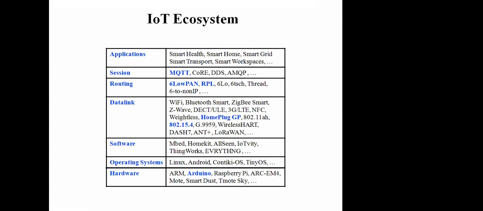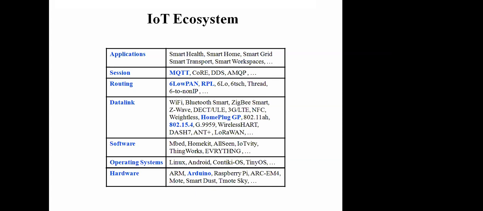On top of the hardware layer, some operating system should be there, like Linux, Android, Windows CE, or TinyOS. On top of the operating system, you have a software layer like HomeKit, AllSeen, IoTivity, ThingWorx. All these are software, or you can say a layer of API libraries.